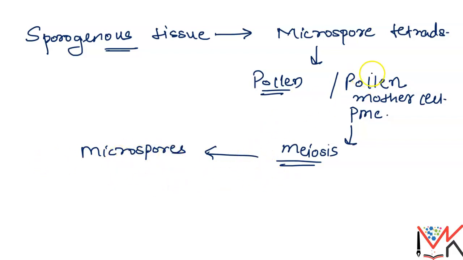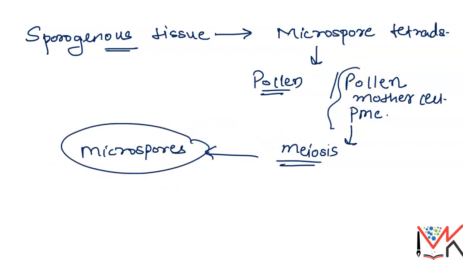This process of forming microspores from the pollen mother cell is termed as microsporogenesis. Clear?